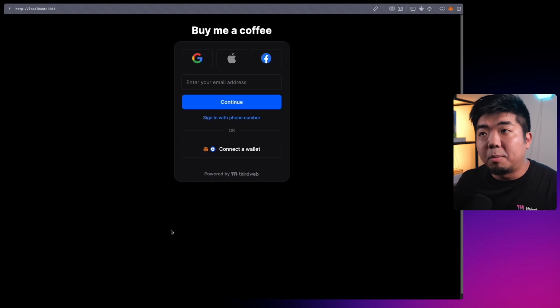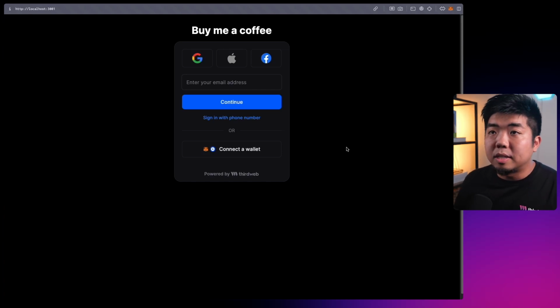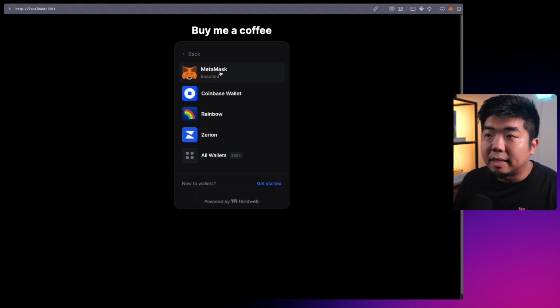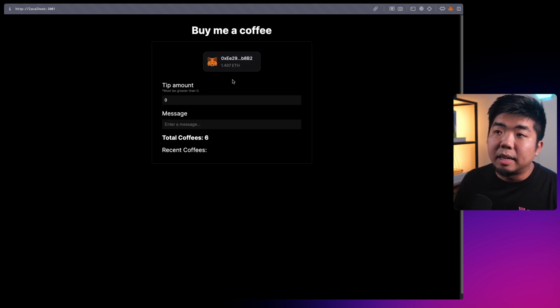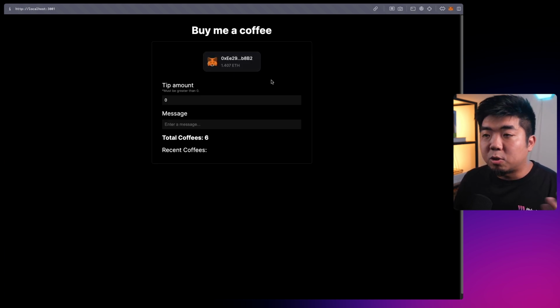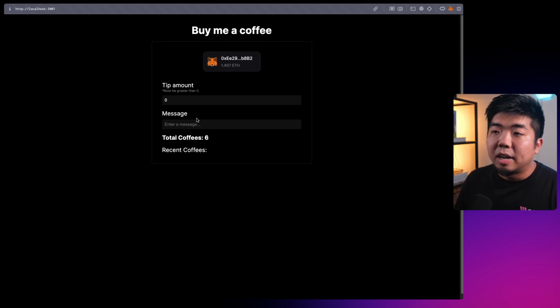This is our demo of a Buy Me a Coffee Web3 application. So this is the login screen here. You can see I can sign in with a social login, or I can connect a Web3 wallet. I can select something like MetaMask here. And once I am connected, we have a little screen here that we can tip someone and enter a message, and we can send that tip over to our wallet of this deployed contract.